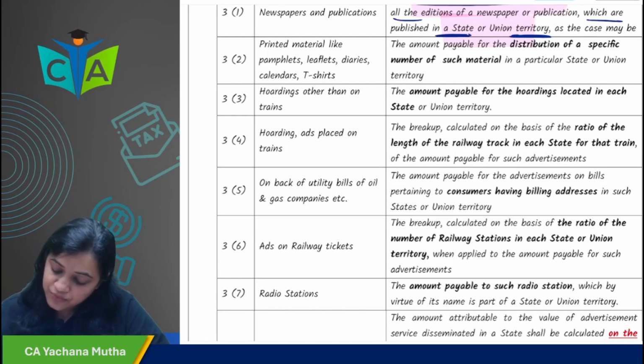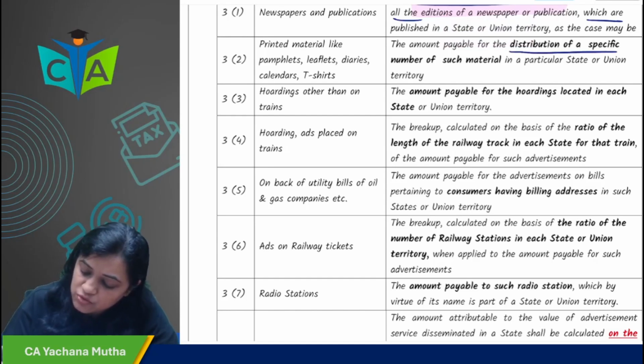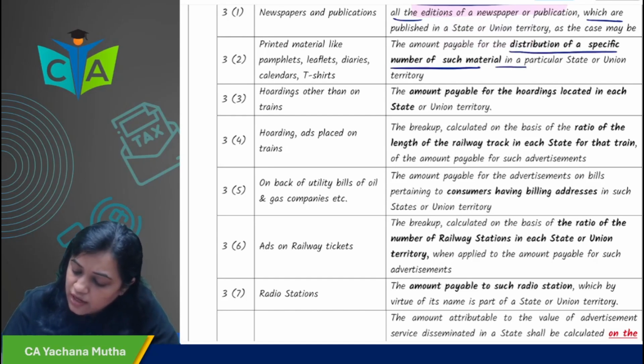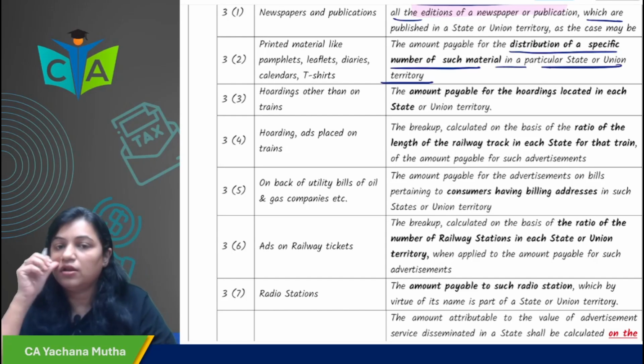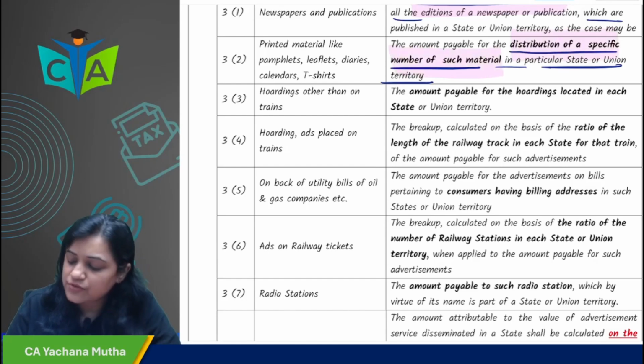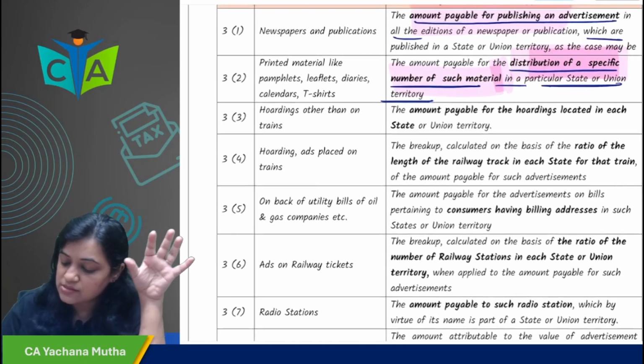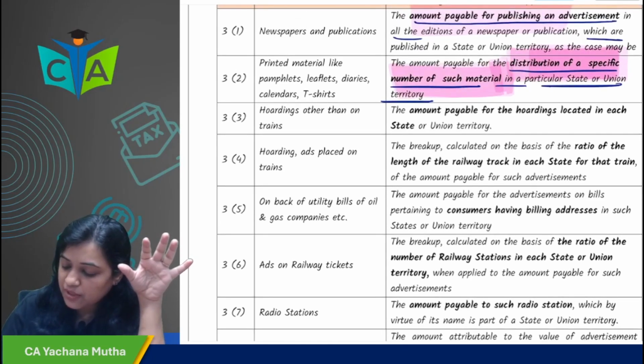In that case, the amount payable for distribution of a specific number of such material in a particular state or union territory is the basis on which the place of supply and value would be determined.